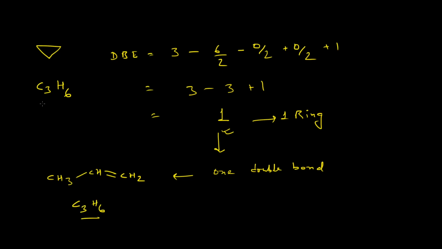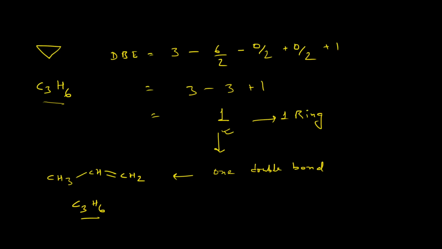So basically this formula and this formula are the same, but the compounds are totally different. So calculating only the double bond equivalent will be misleading in confirming a particular structure for a particular formula. So you need some additional data, right? Like this you can calculate the double bond equivalent for any organic compound.